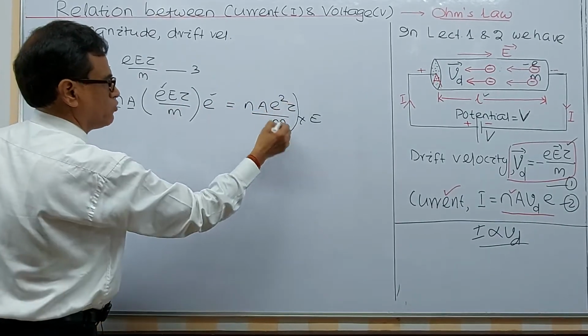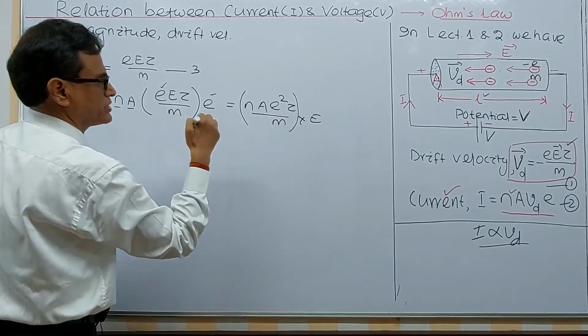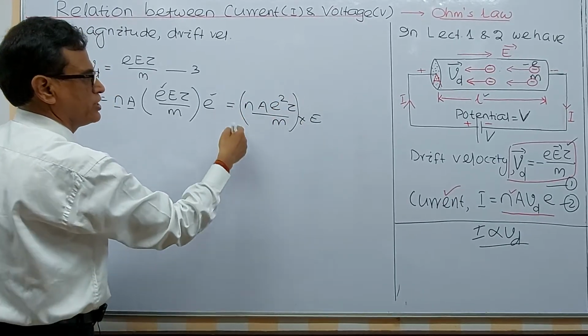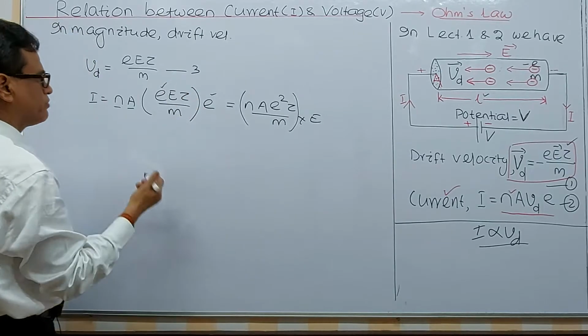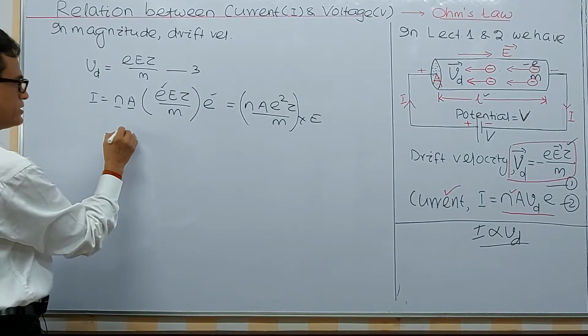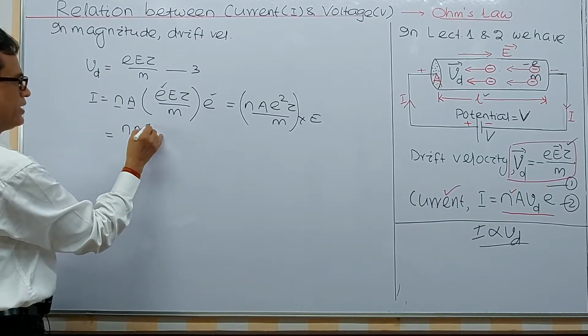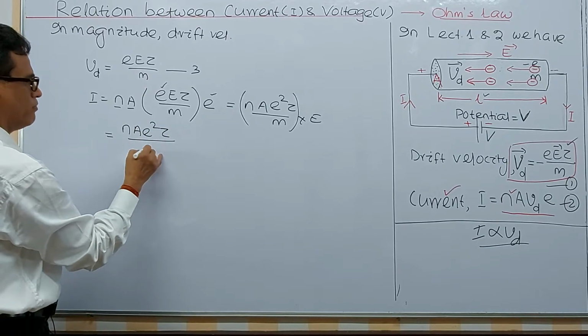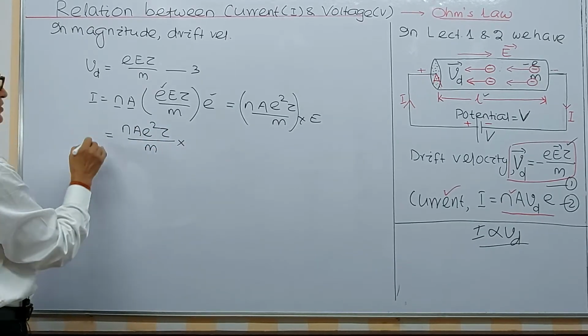You may ask me, why should you separate the electric field from this? Because these are constants, you see. If you want, you can change this one. But here, that is n A e square tau by m into E, this is I.